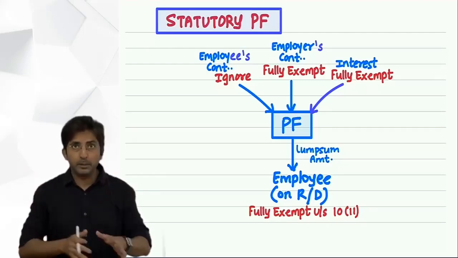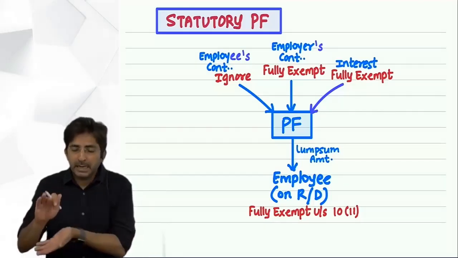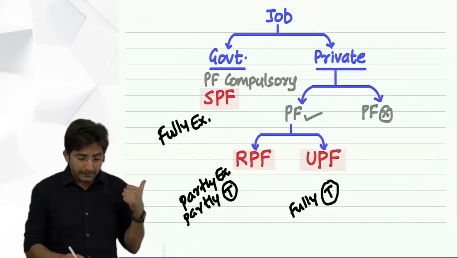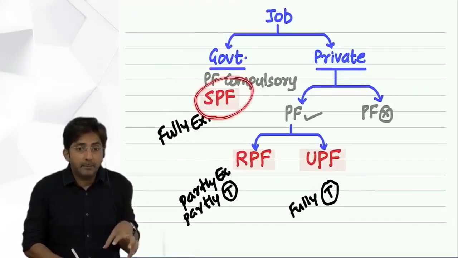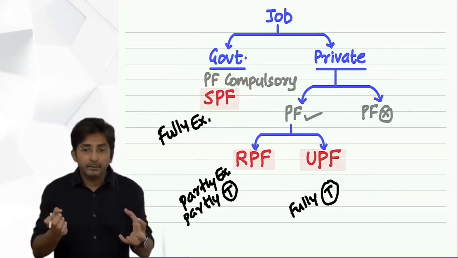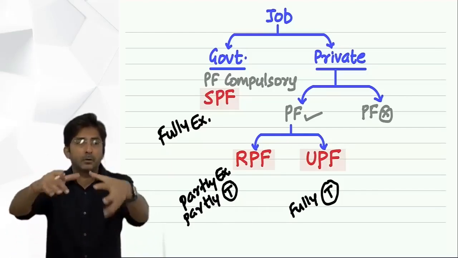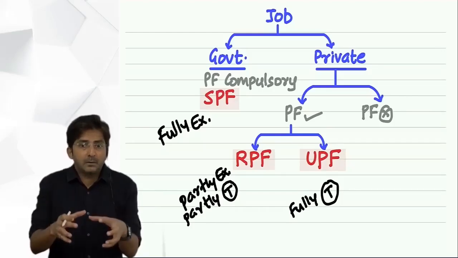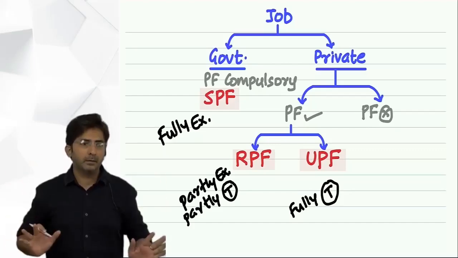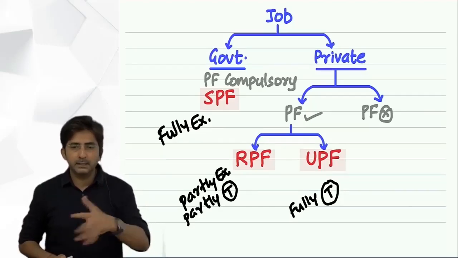See, there is a big difference between PPF and SPF. PPF is for general public. Even a child can have a PPF account because that is for general public. But SPF, is it for general public or employees? Employees work under government. So although both are totally different things, there is a common thing, that whether it is PPF or SPF, it is an account maintained and managed by central government. And since it is government's account, law felt like keeping the same section. Because for the law, it is some government account. PPF is for general public, this is for employees. But since it is a government account, the section is common, 10(11). Okay.